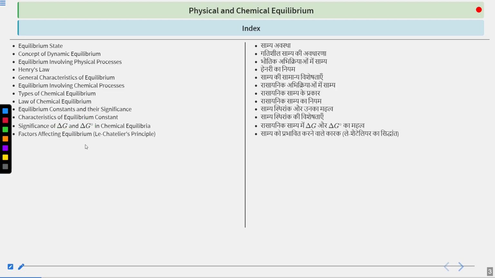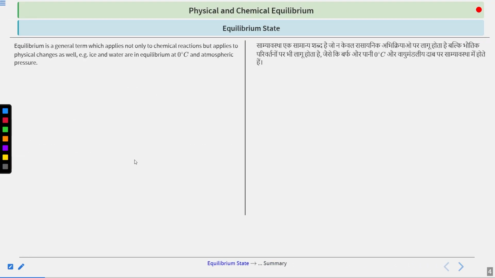At last, we will study the factors that affect the equilibrium, which is totally an outcome of the Le Chatelier principle, and its applications also in our day-to-day life. After that, at last, we will sum up this whole thing with a summary. So, what is equilibrium state?